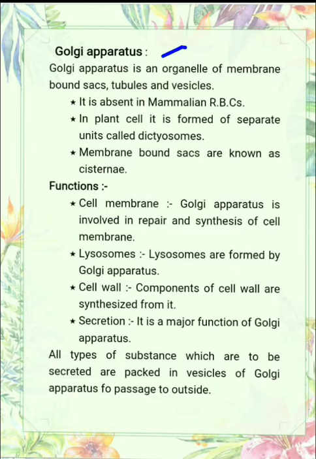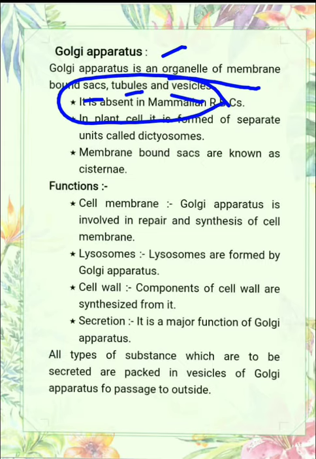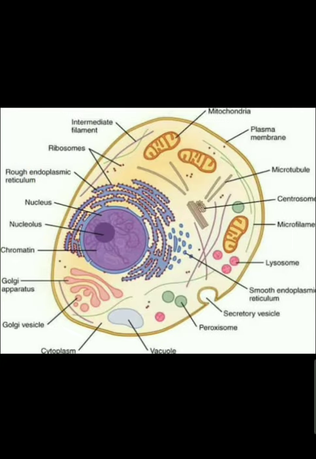Golgi apparatus was discovered by a scientist named Camillo Golgi. It is an organelle of membrane bound sacs, tubules and vesicles. Means three types of structures are present here: sacs, tubules and vesicles. See in this diagram, this is the Golgi apparatus. These tube like structures, sac like structures, you can say these are the cisternae.